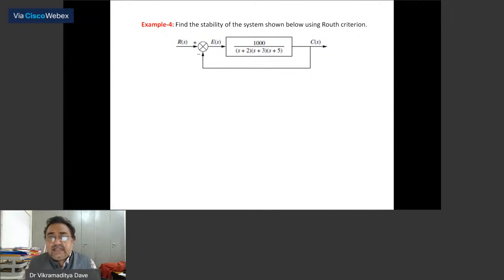So let's take another. Find the stability of the system shown below using Routh criteria. This type of question can also be there. First of all, look at the question. G(s) is given and there is H(s). Mind it, H(s) is a unity feedback here, H(s) is 1, and this is your G(s).